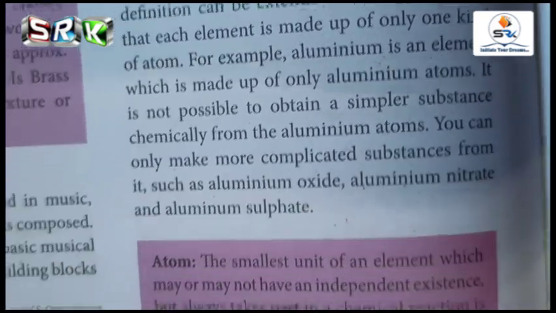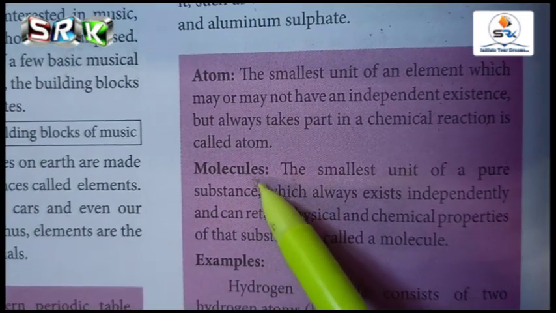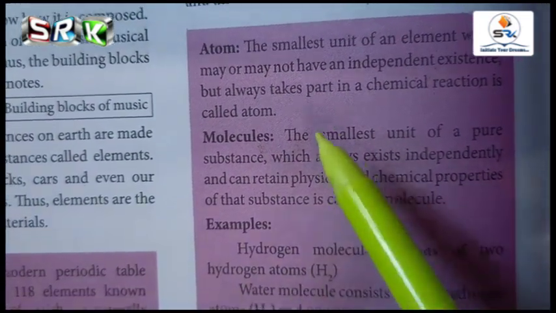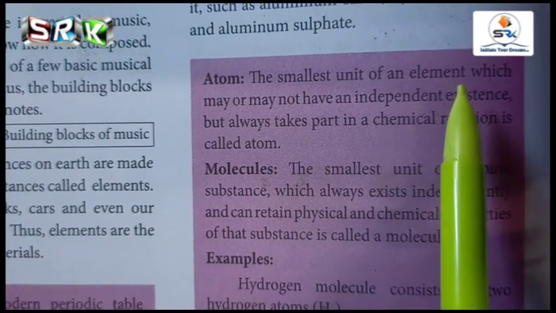Next you are going to read about atoms, molecules and examples for them. What is meant by an atom? It is the smallest unit of an element.